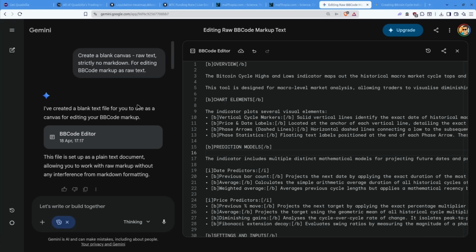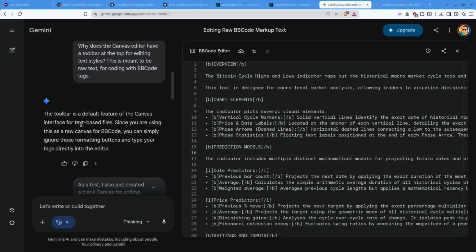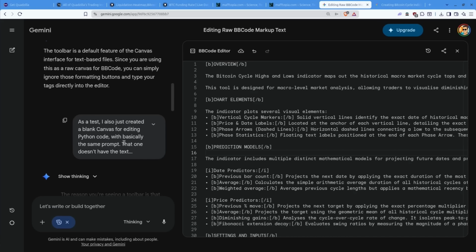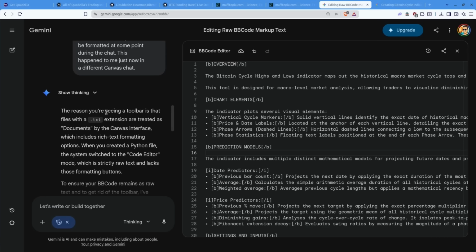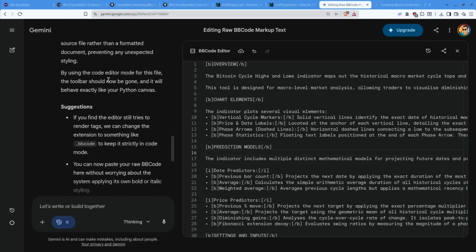But that's fine. Interesting aside, I also had a conversation with the chatbot about this thing, because initially I asked it to create a blank canvas, raw text, strictly no markdown, for editing BBCode markup as raw text. But it initially created a thing which had a formatting drop-down like in Microsoft Word. So I questioned it, why does a canvas editor have a toolbar at the top for editing text styles? This is meant to be for raw text, for coding. It said the toolbar is a default feature of the Canvas interface for text-based files, so just ignore the formatting buttons. But that's not true, because as a test I created a blank canvas for editing Python code that doesn't have the text formatting toolbar. So in a very roundabout way, it's saying, sorry, I got that wrong. And then it sorted it out.